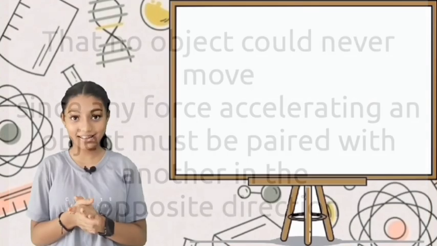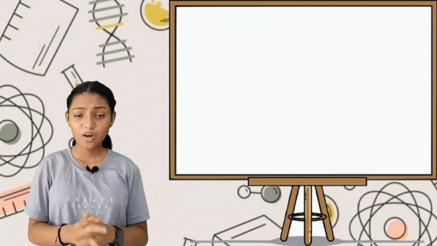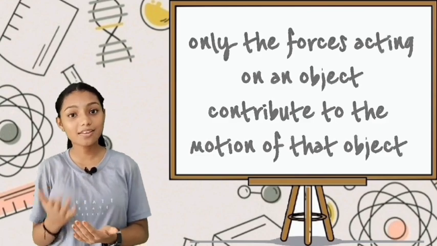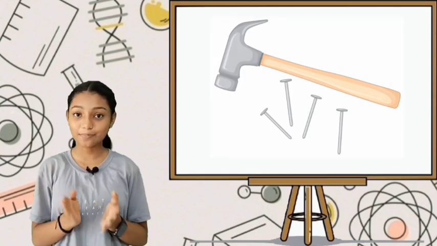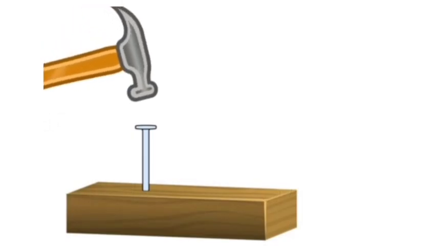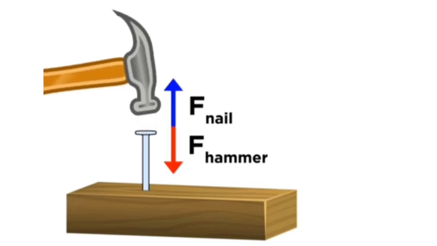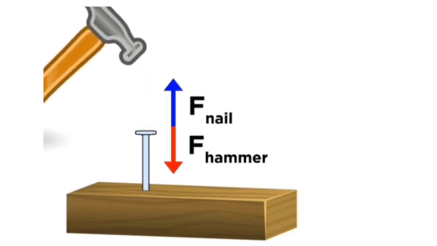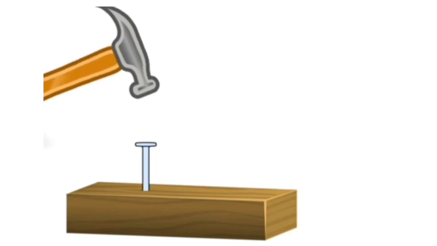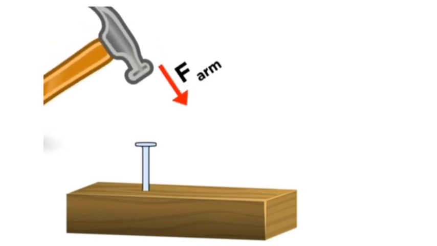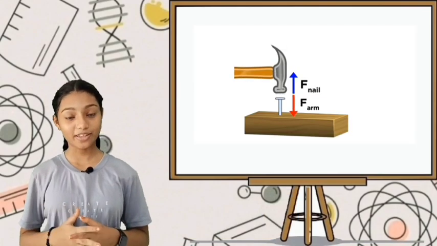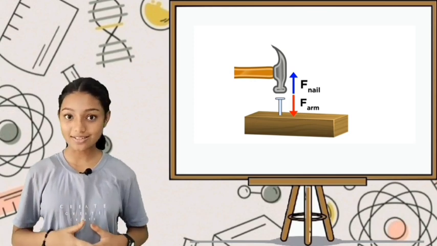For this reason, we must understand that for assessing the motion of an object, we only consider the forces acting on it, not the force it applies on the other object. Think of hammering a nail into a piece of wood. The hammer imparts a force on the nail, and the nail imparts a force on the hammer. But the nail is driven into the wood because there is a net force acting upon the nail from the motion of the hammer. Likewise, the hammer has two forces operating upon it, the downward force from your arm and the upward force from the nail. That's why when you strike the nail, the hammer stops moving at roughly the location where the impact occurs.